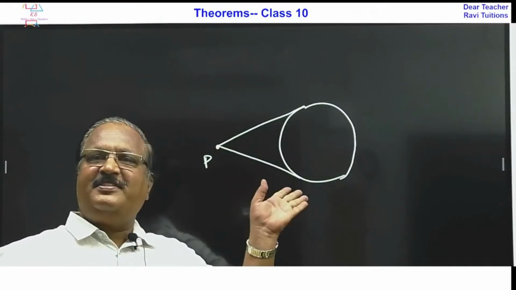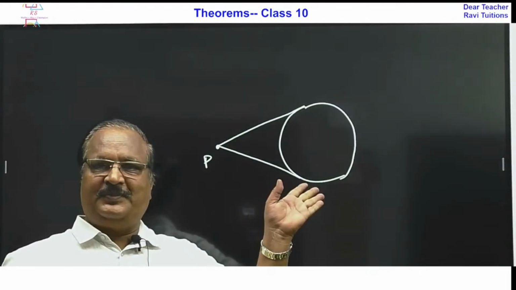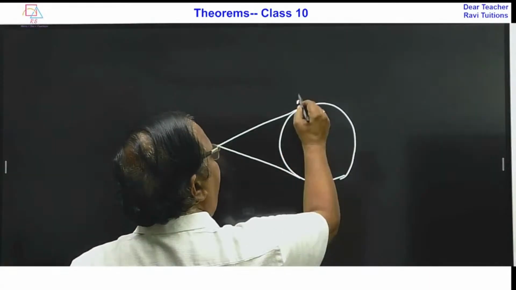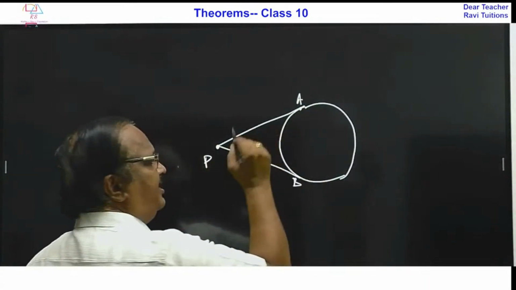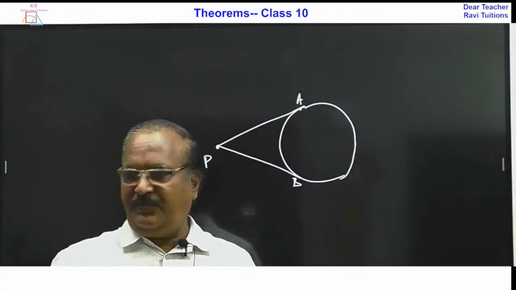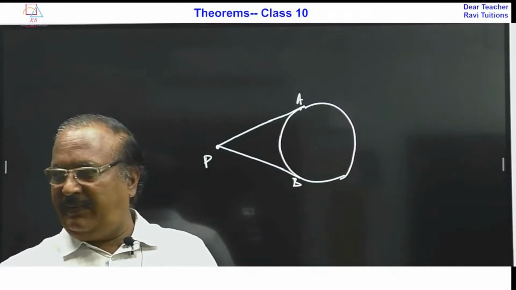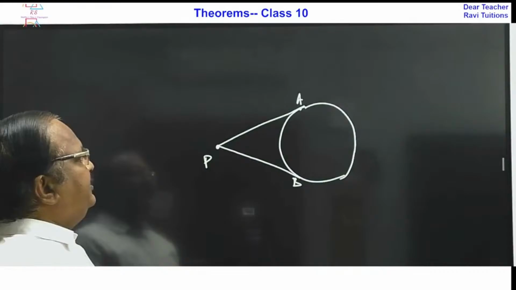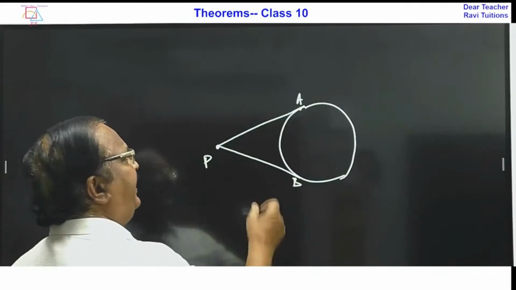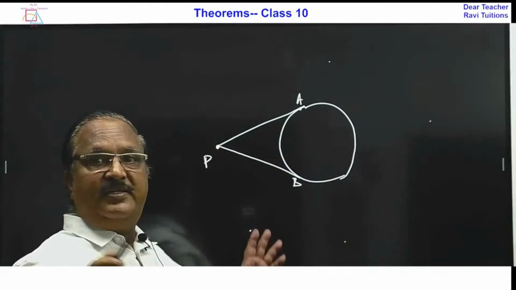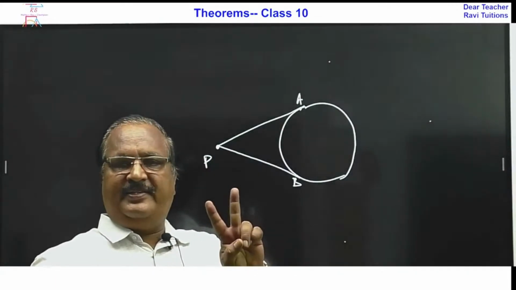Of course, this is the second theorem. Prove that these two tangents are always equal. The tangents drawn from an external point are always equal. PA is equal to PB. Okay, so this is one. You take any exterior point, you can draw two tangents, right?